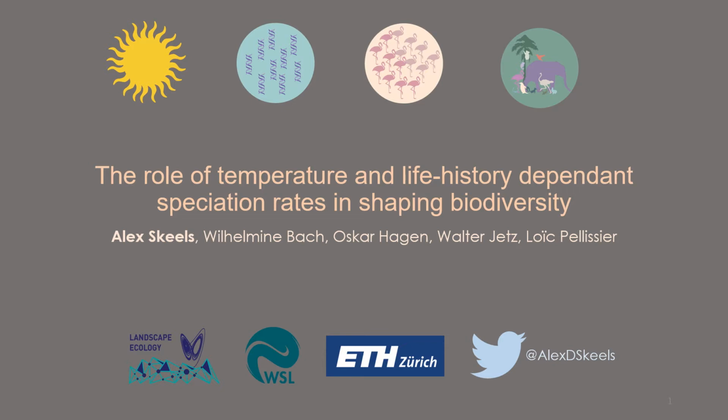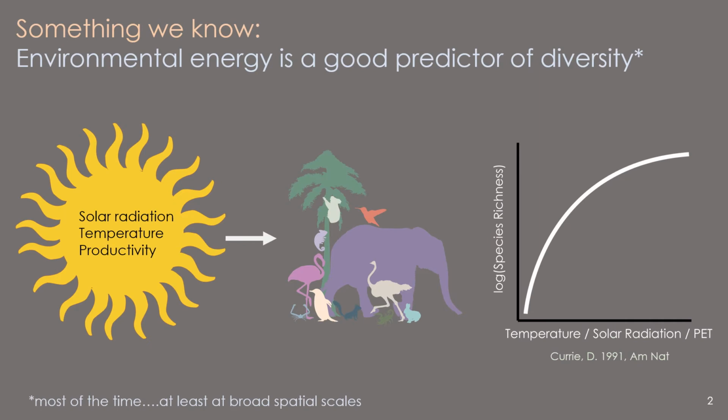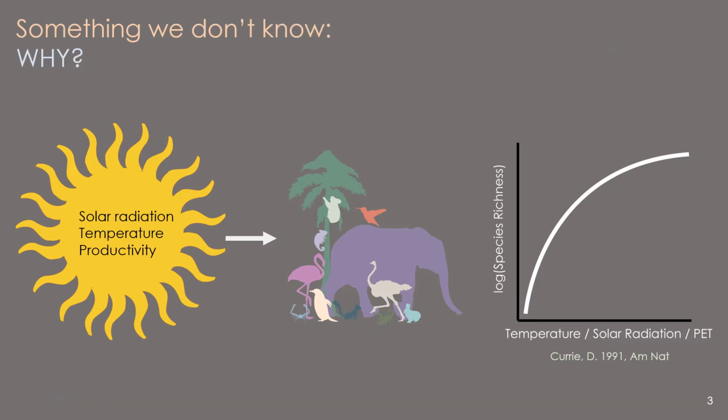Today I'm going to be talking about the role of temperature and life history dependent speciation rates in shaping biodiversity. I'm going to start off today by telling you all something that we know, and that's that environmental energy, whether measured as solar radiation, temperature or productivity, is a really good predictor of biodiversity, and particularly at broad spatial scales. Something we don't know, however, is why, but there are many hypotheses.